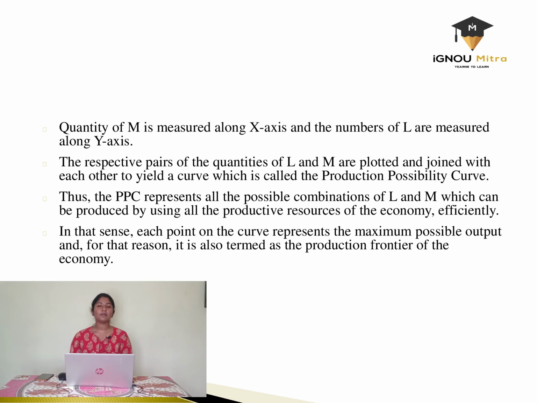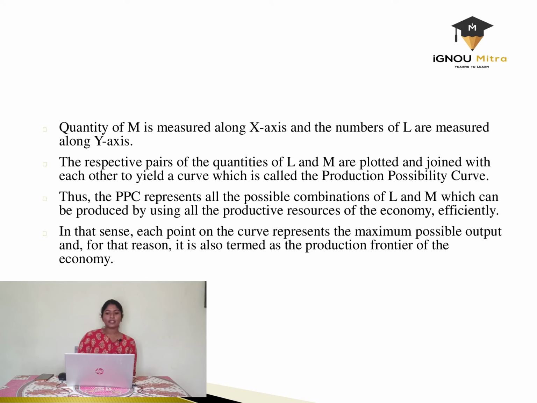So the graph will be plotted in such a way that the quantity of M, or the monitor, is measured along the x-axis and the numbers of L, that is LED screens, are measured along the y-axis. The respective pairs of the quantities of L and M are plotted and joined with each other to yield a curve which is called the production possibility curve. So the production possibility curve is nothing but the locus of all the best combinations of output that can be produced using the resources available to us.